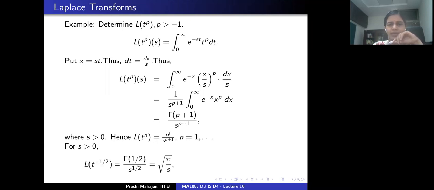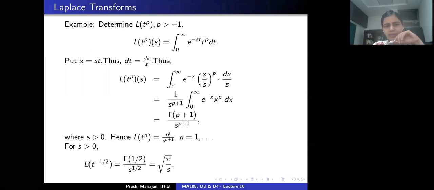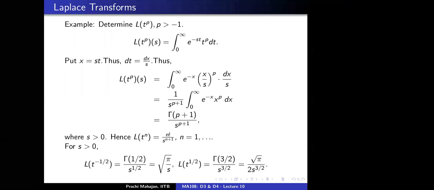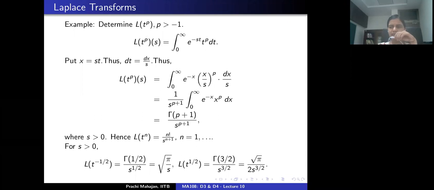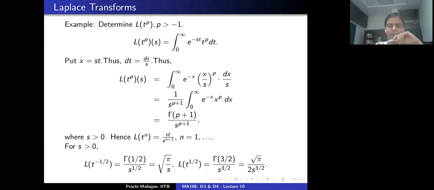One can also compute, using the information about the gamma function, the Laplace transform of the functions t to the power minus half, t to the power half, and so on. And what will we do with this Laplace transform? We will see in another few minutes how the method of Laplace transforms is useful.